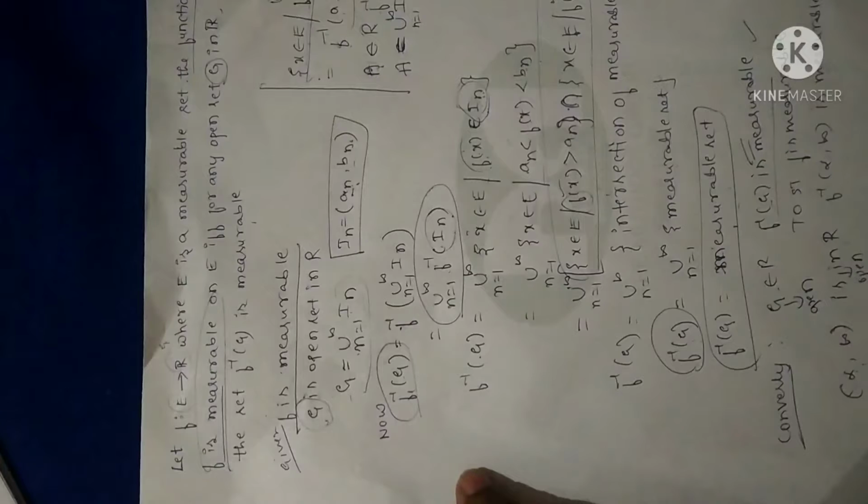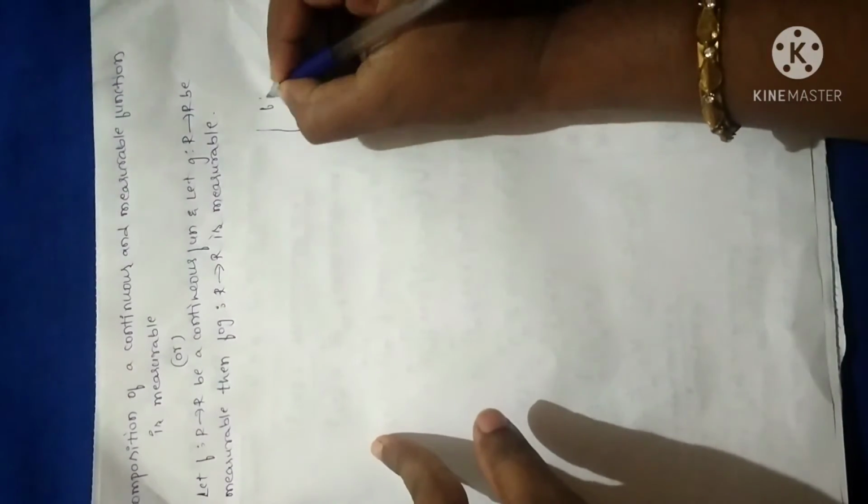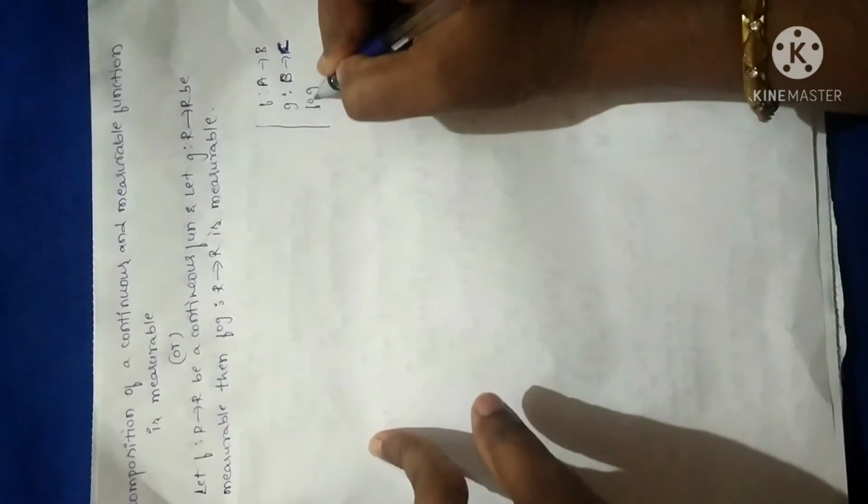Hope it is clear. And here is the next theorem, which is based on composition of a function. You are already familiar with composition of functions in second PU as well. Composition means, if you have a function f from a set A to B, and a function g from B to C, then its composition function g of f will be a function from A to C, right? So fog is an example of composition of a function, and you are already familiar with that.